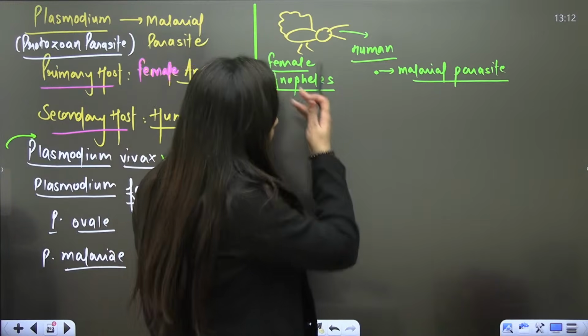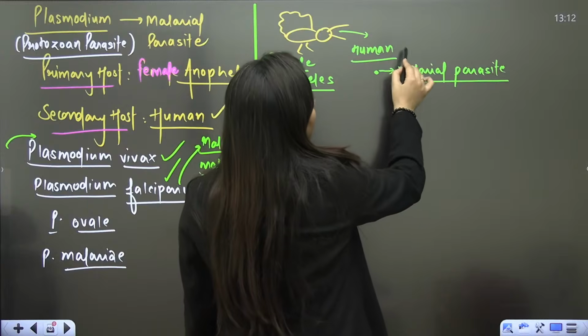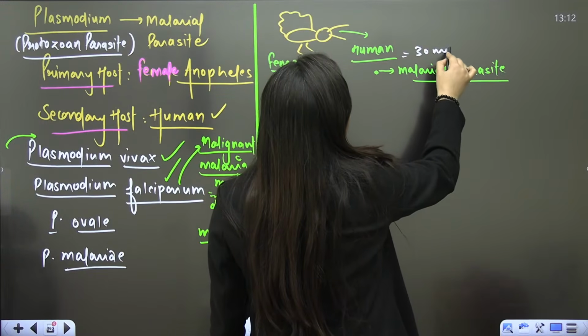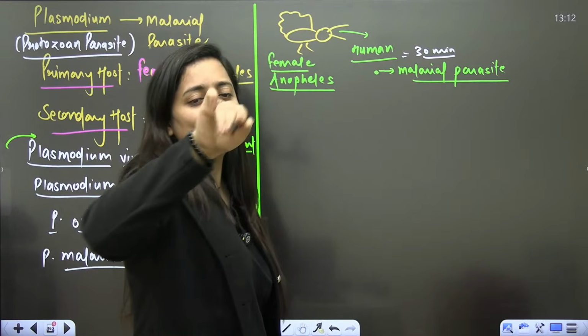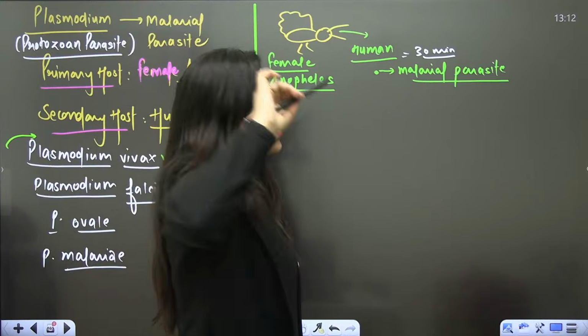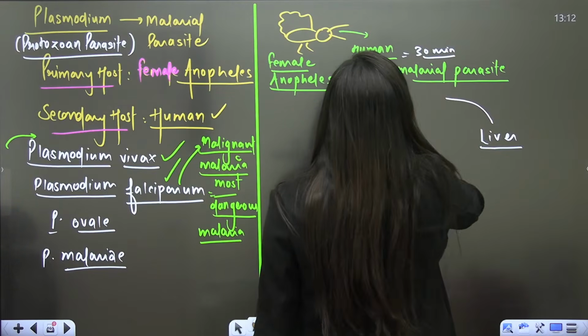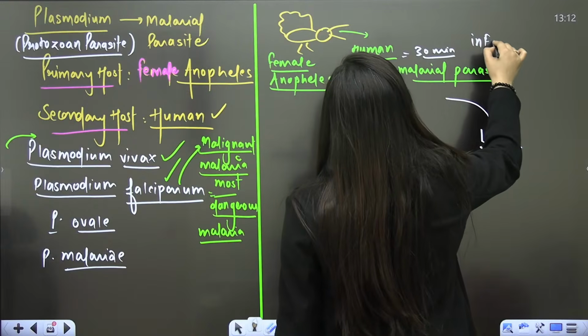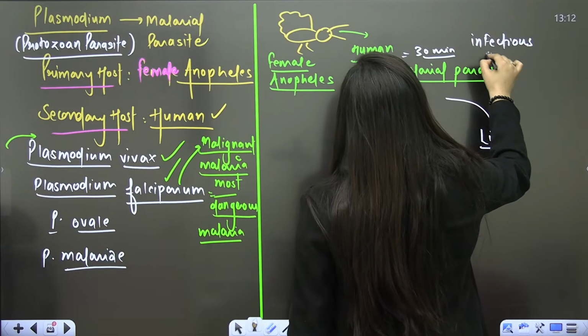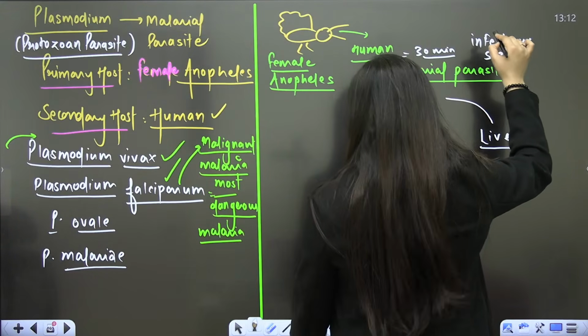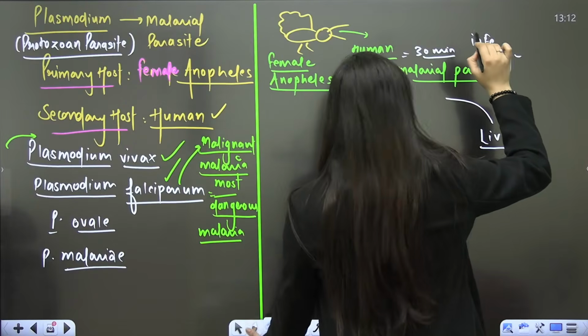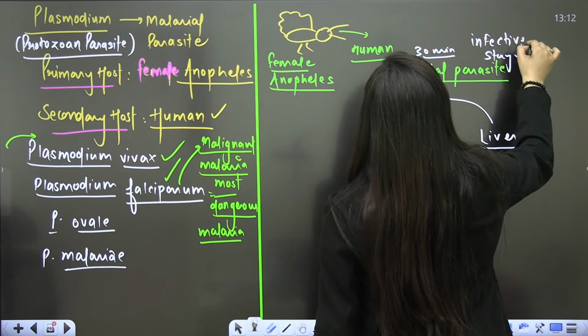So when it bites the human, for around 30 minutes that malarial parasite will take a tour of our body. And finally, where will it reach? It will reach the liver. And what is the infective stage here? Can you tell me? The infective stage is known as sporozoite.